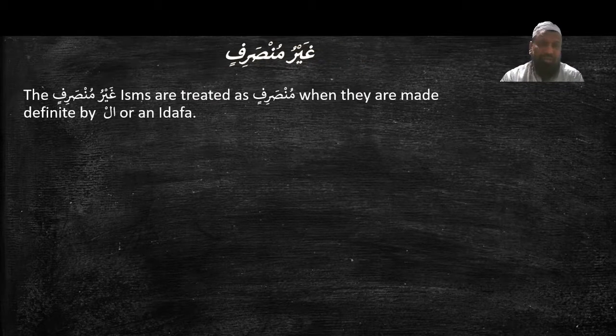The غير منصرف isms are treated as munsarif when they are made definite by alif lam al or an idafa. In the coming lesson, we will learn how to make an ism definite. One way is adding al, another way is to have an idafa. We will learn these in more detail later on.